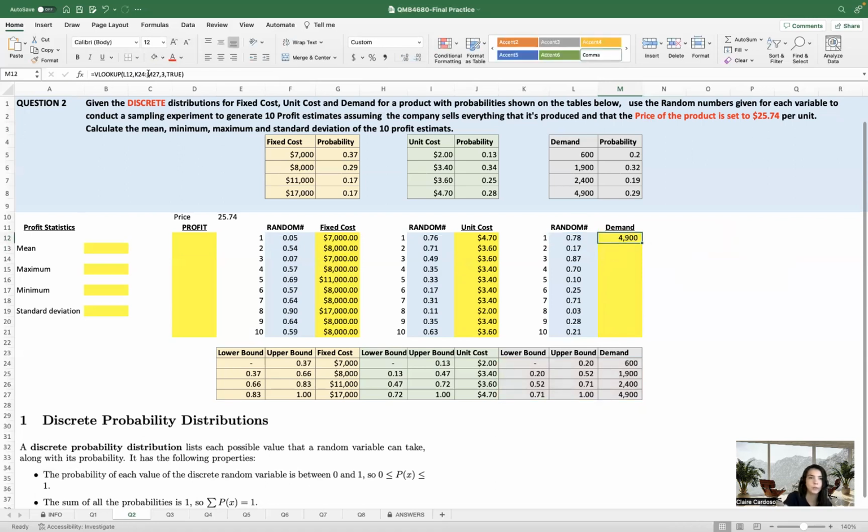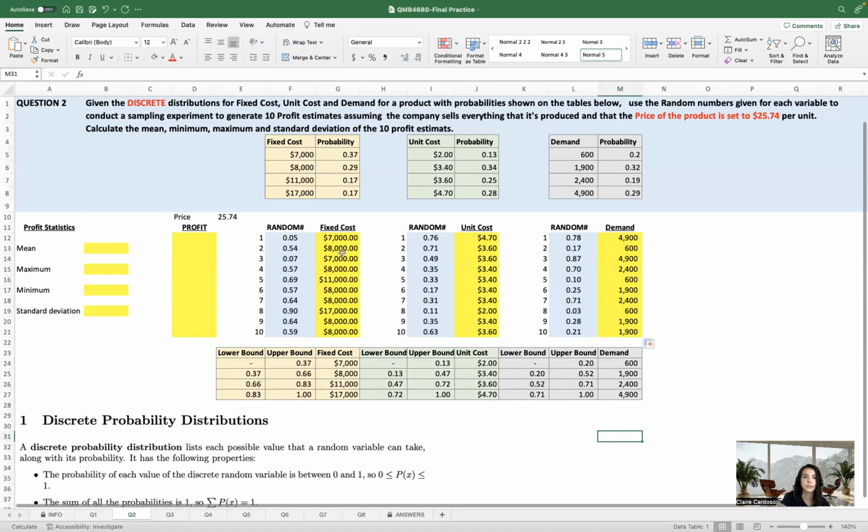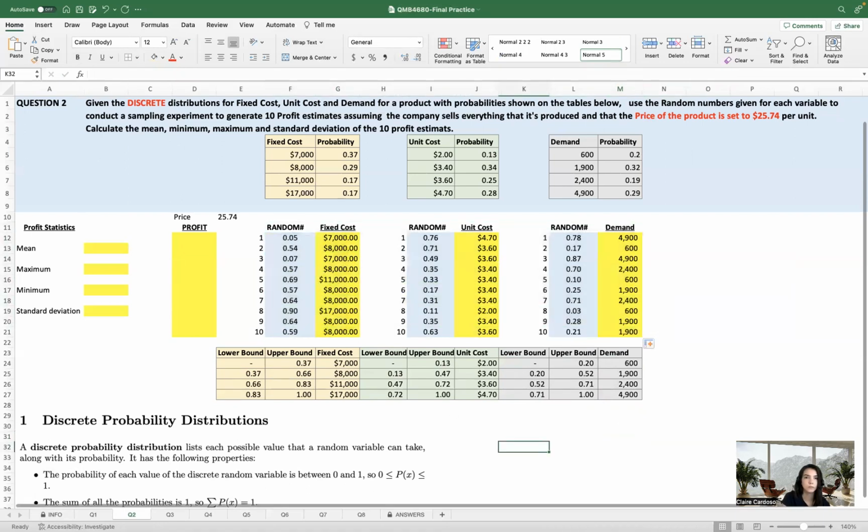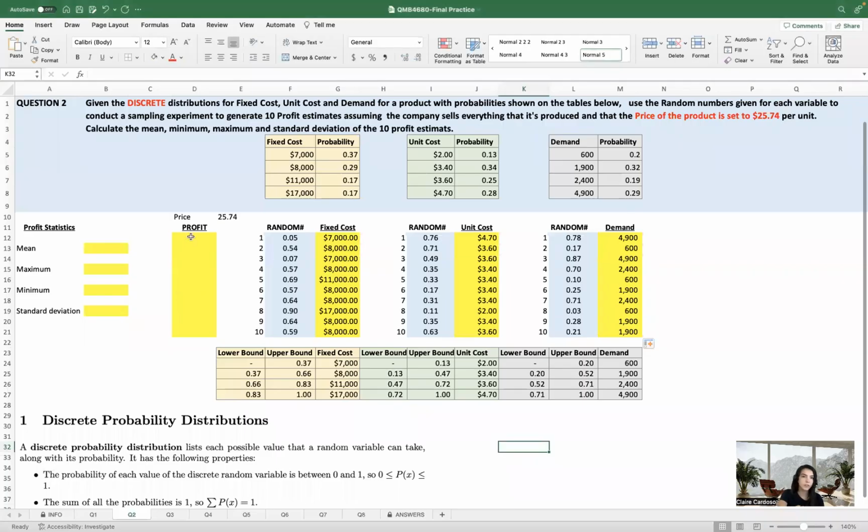Okay, and we lock the numbers. So now we have our 3 columns calculated. And now to calculate our profit.